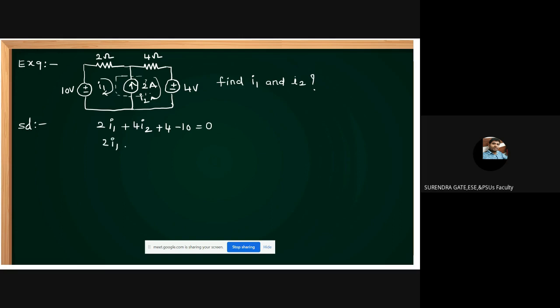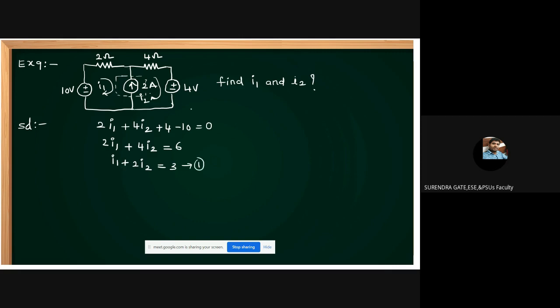Then 2I1 plus 4I2 is equal to how much can we get? It is 6. Then divide both sides by 2. I1 plus 2I2 equals 3. This is equation 1.